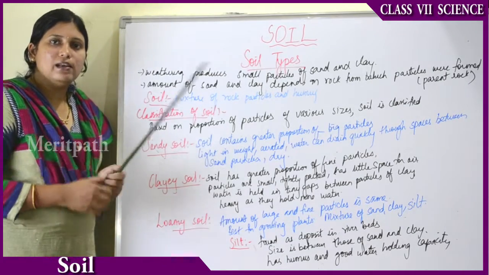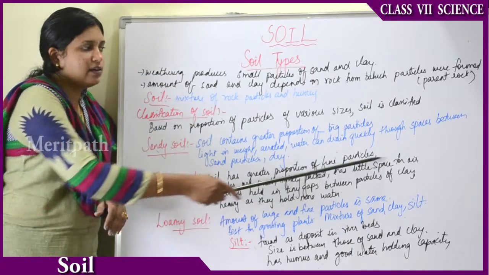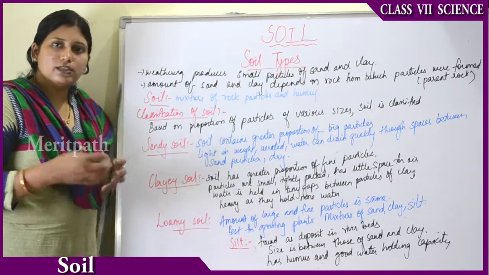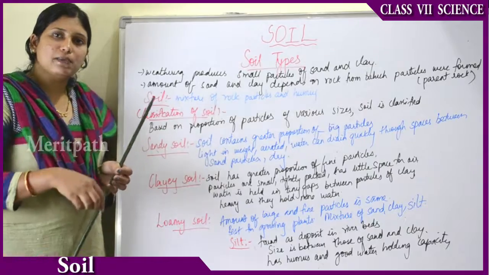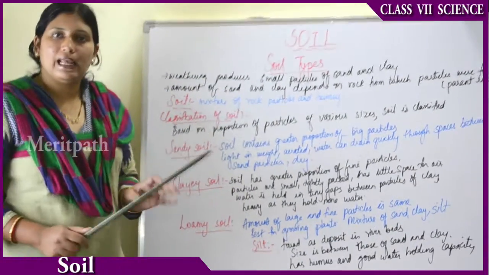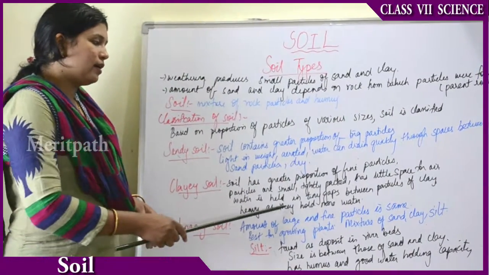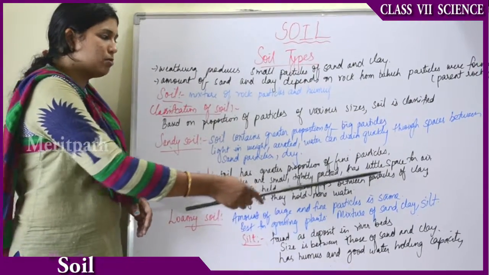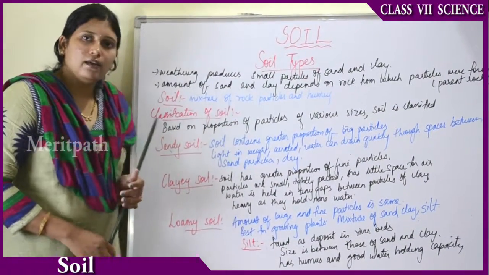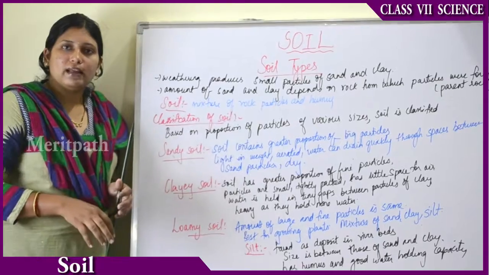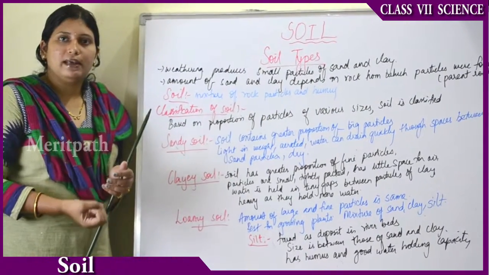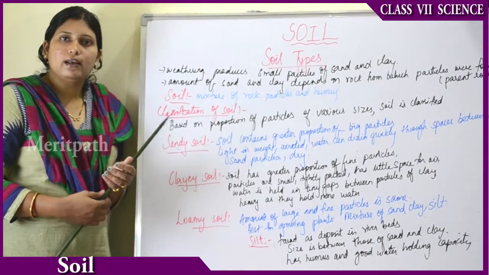Because clay is tightly packed, there is very little space for air, so it is not well aerated. Water is held in the tiny gaps between the particles of clay. Even though there is no good aeration, there is still good water holding capacity.